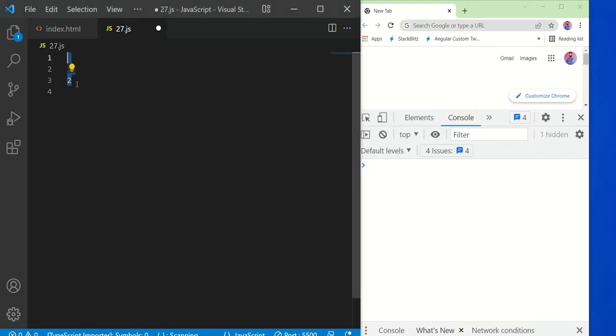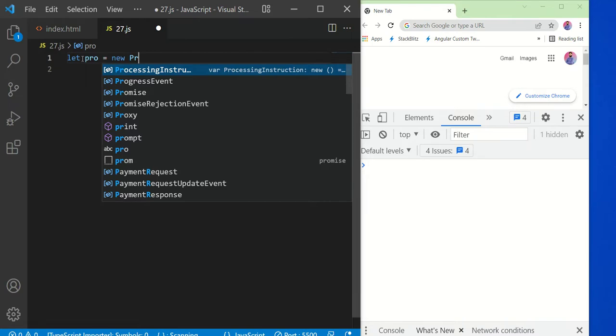So what is the syntax of the promise? Let's try to understand. A promise is a very special type of object in JavaScript. So you need to generate an object. I am writing let, and there is one variable, let's say, promise. And we need to create an object. For creating an object we will use the new keyword, new, and then we have a Promise, something like this.